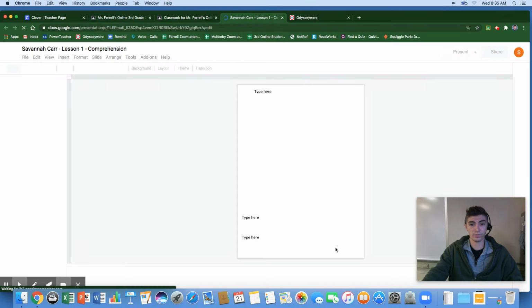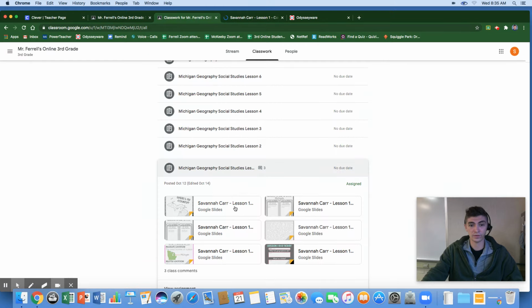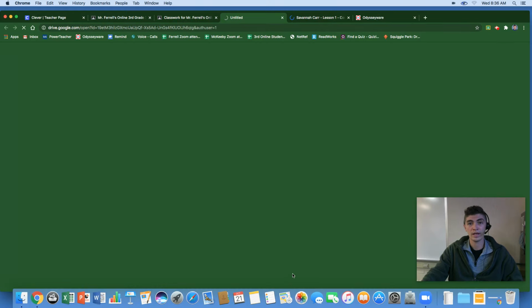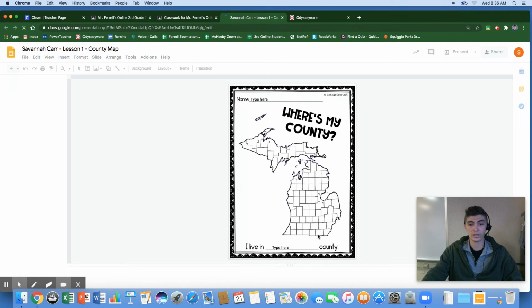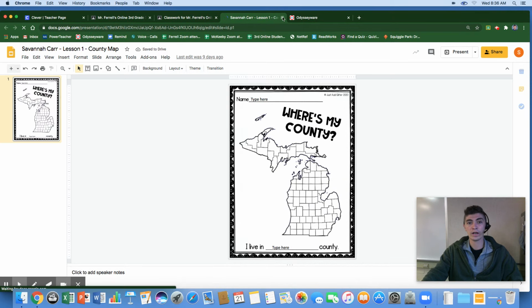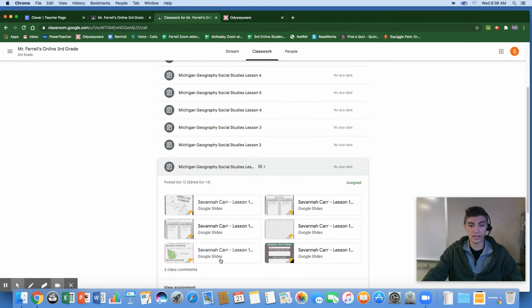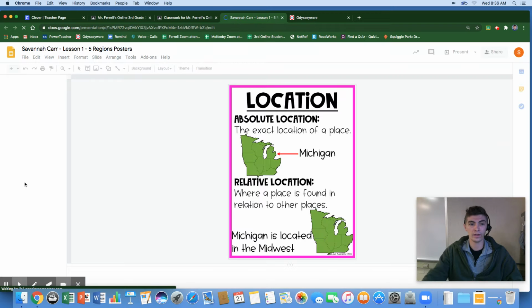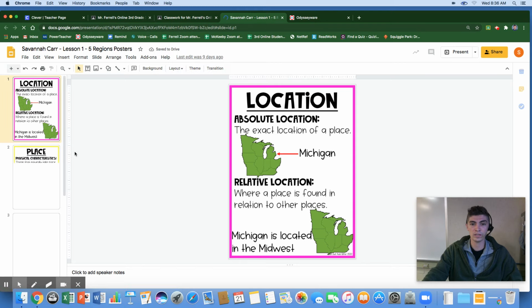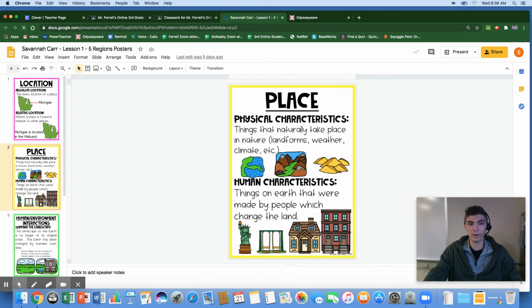So this one, for example, actually, this actually has typing. This one has only reading. You do not have to send me lessons that only have reading sections. This one does have one. I'm trying to find the one that does not have any typing in it. I know there's one. Here it is. Okay, so this one does not have any typing related to it. This one just gives you your regions of the state of Michigan and tells you a little bit about each area.